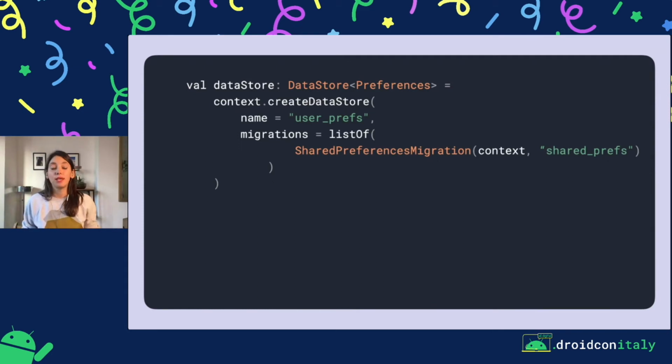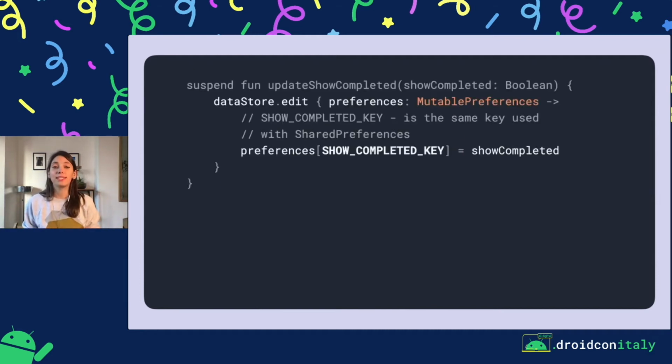And that's it. Because SharedPreferences and Preferences DataStore are key-value based, DataStore will automatically know how to convert between the two. What's important to mention, though, is that whenever you're using DataStore, you'll have to make sure that you're using the same key that you were using with SharedPreferences, so the same name for the key.